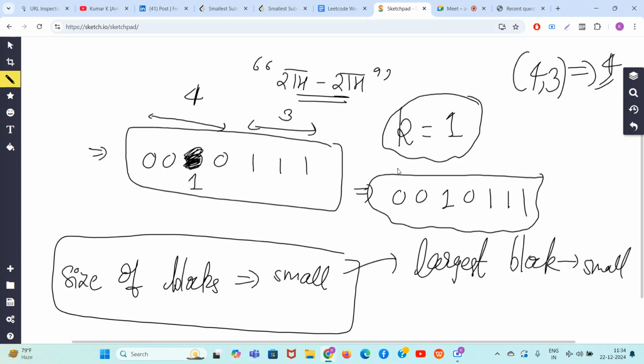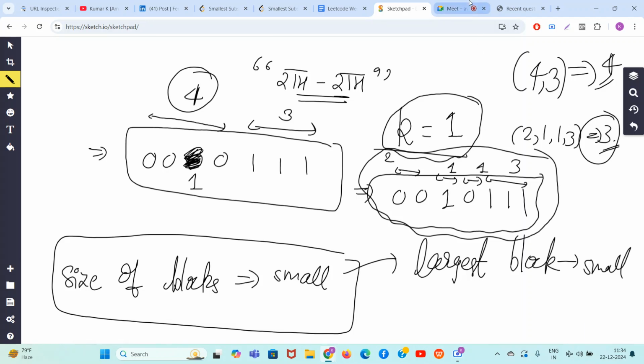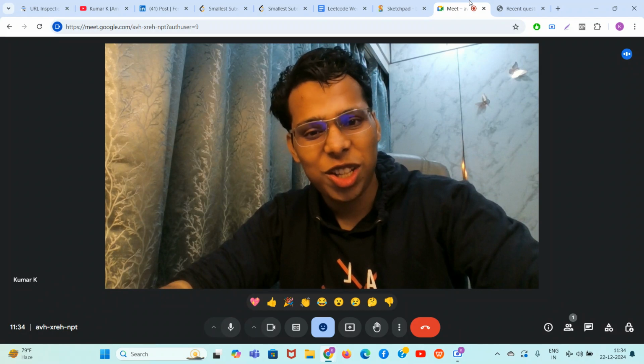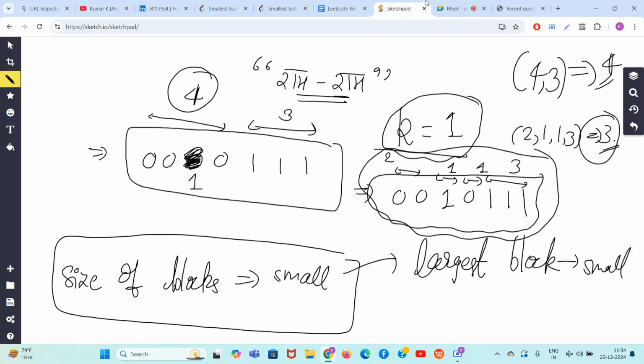Now, how is our block size looking? This is the block size of 2, block size 1, block size 1, block size 3. Which is the largest block size now? 2 1 1 3. 3 is the largest. So 3 is our answer. Earlier the largest block size was 4. After doing one operation in the middle, the largest block size has become 3. So hopefully you understood how nicely we can do the operations and try to decrease the largest block size.